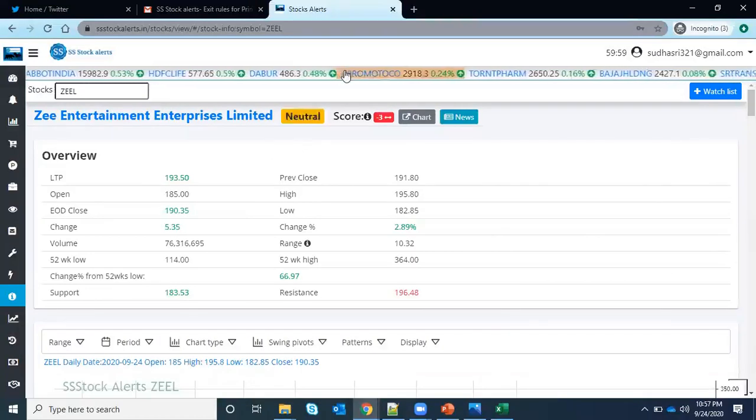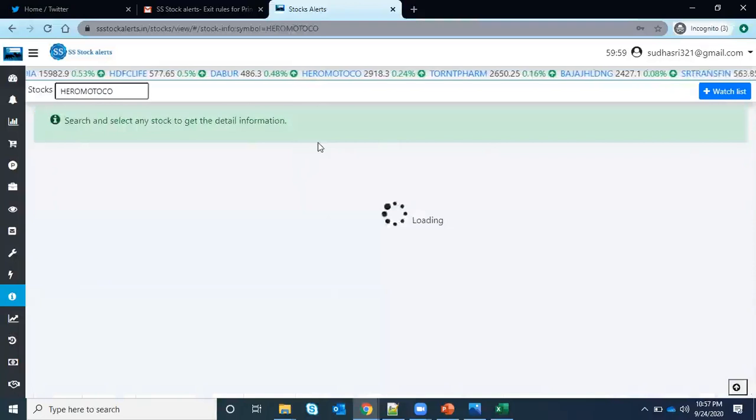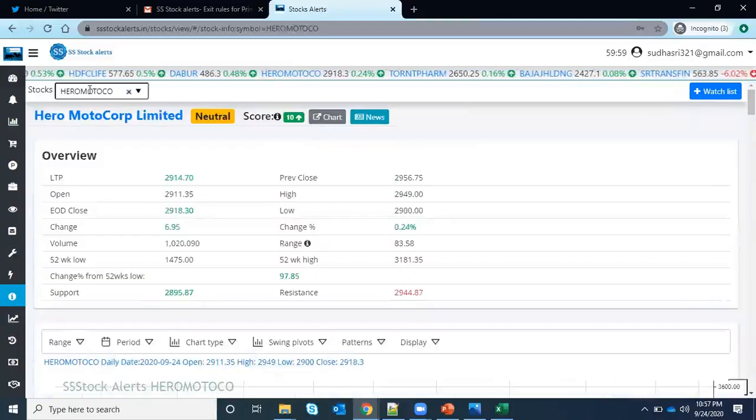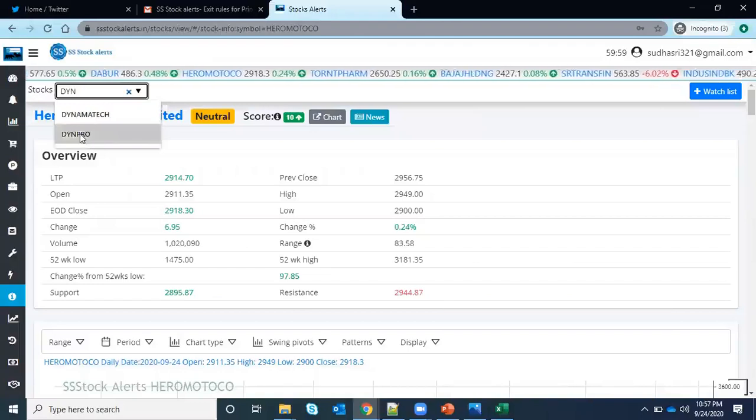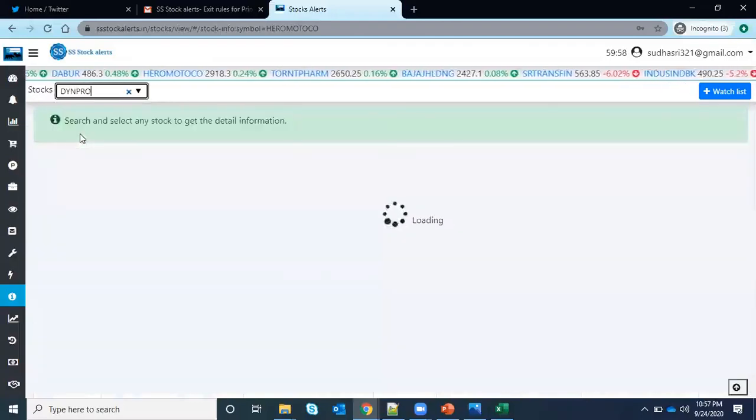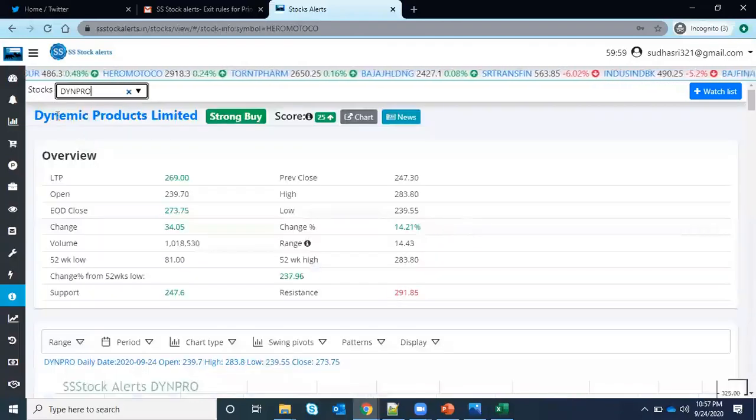And if you want to see some buy-rated stocks, you can search for any stock here using the codes only. I want to see Dynapro here. So this is the stock, it is giving a strong buy, and the score is 25, and it is increasing also. Why it is a strong buy, there is nothing hidden here, it is very simple. So what does strong buy mean?